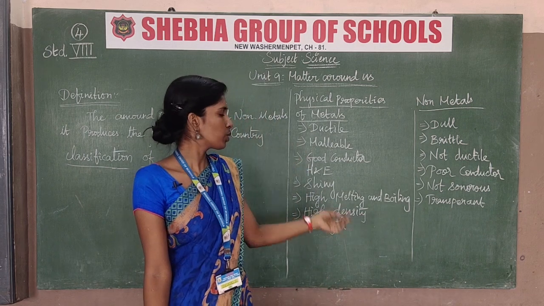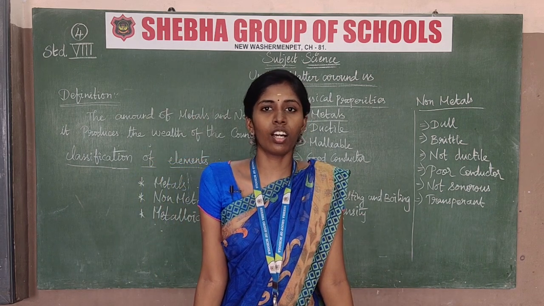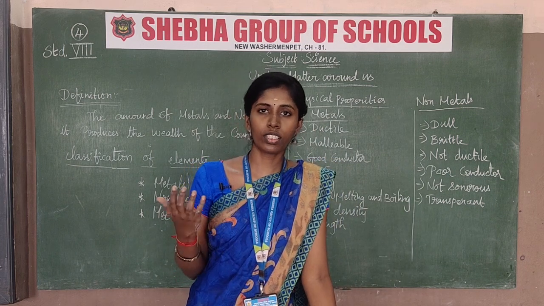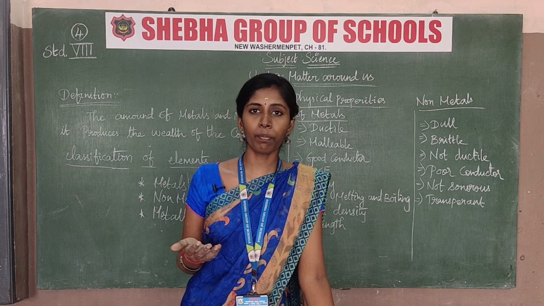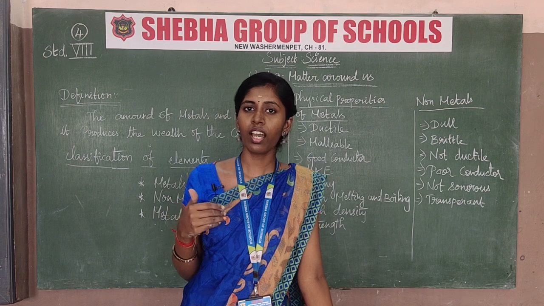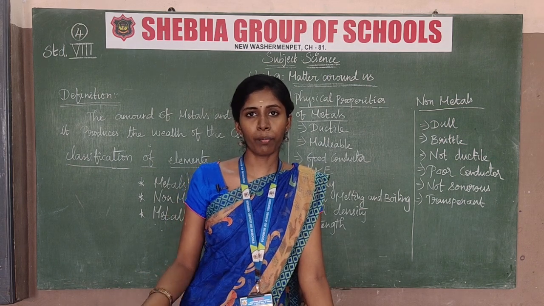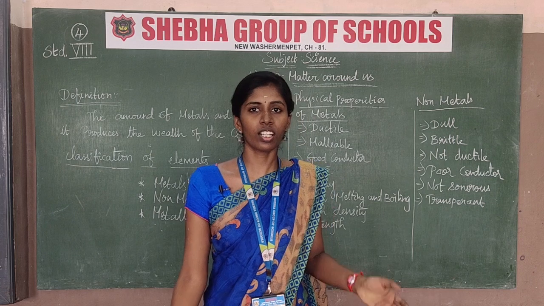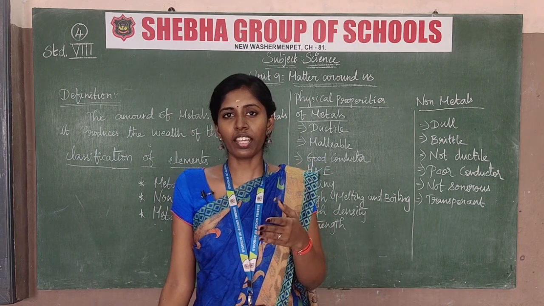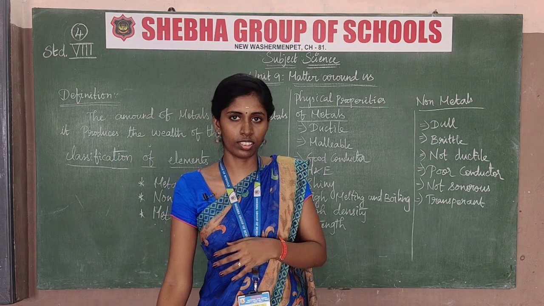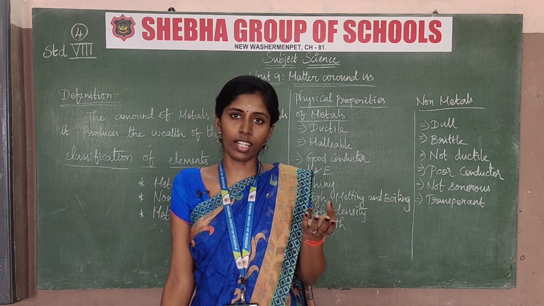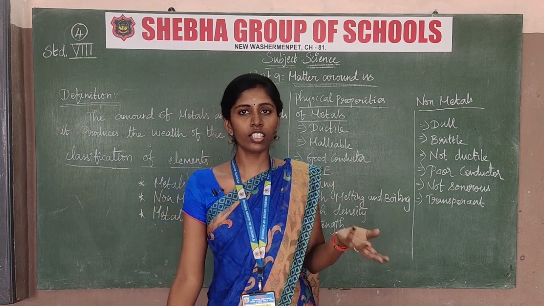So what do metals mean? Metals are types such as iron, aluminium, gold and silver. Gold and silver are metals used as ornaments. Copper, aluminium and iron are metals used in kitchen gadgets and other iron products. Iron is used as iron rods, and aluminium is used in kitchen gadgets like food plates, glass tumblers and spoons.